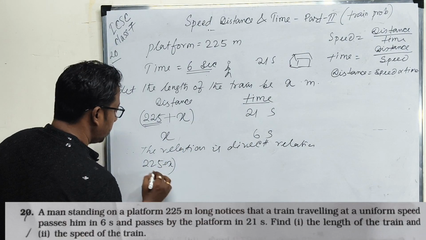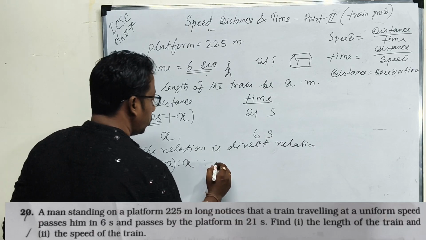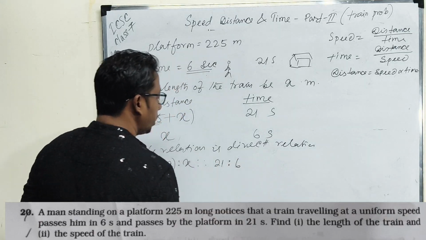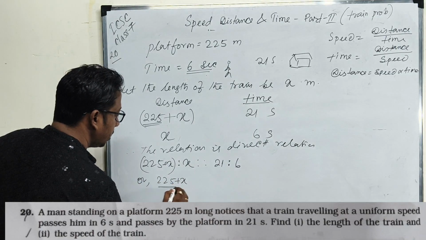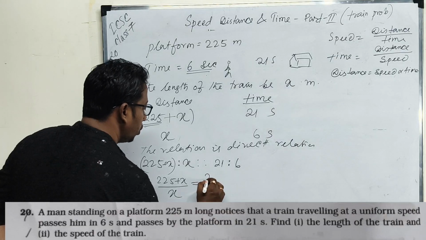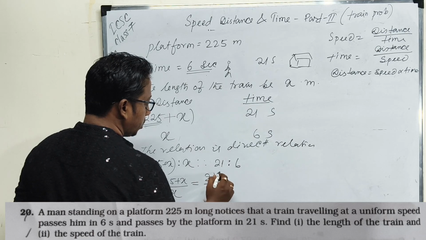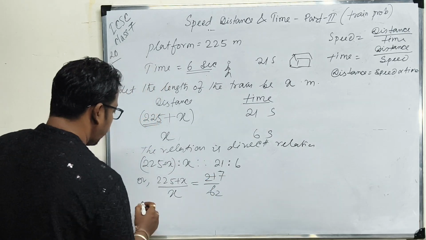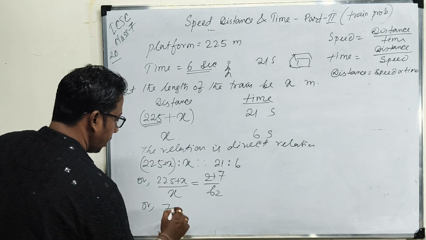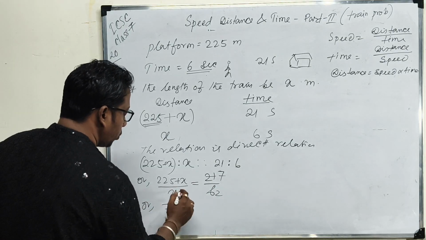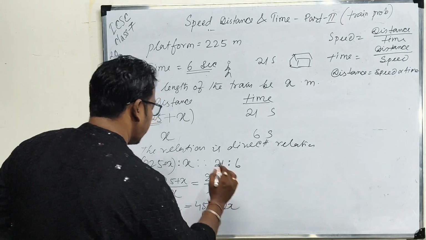Therefore we can write (225 plus x) is to x as 21 is to 6, or (225 plus x) divided by x is equal to 21 by 6. Simply, 3 2s are 6, so 7 by 2. Now cross multiply: 7x is equal to 225 into 2, that is 450, plus 2x.